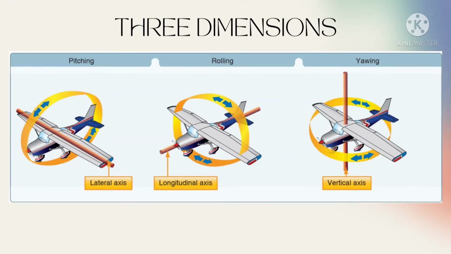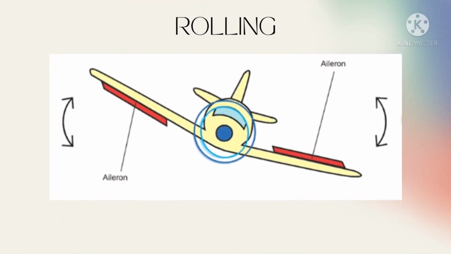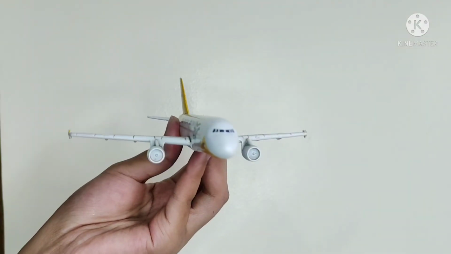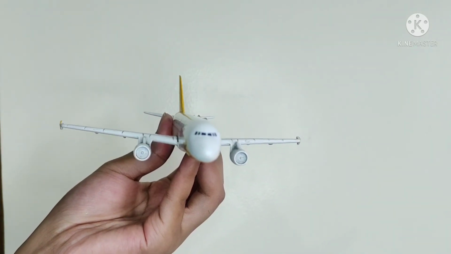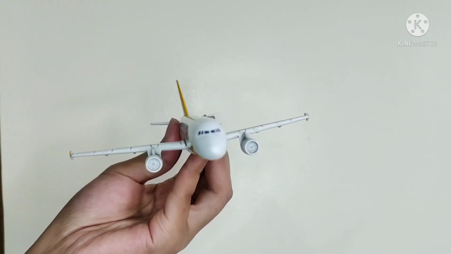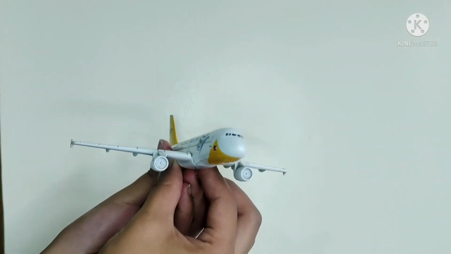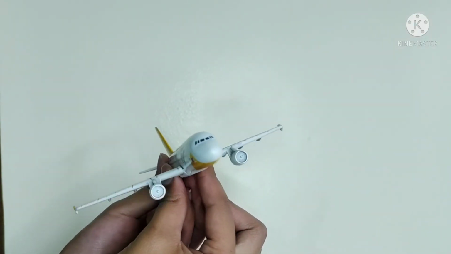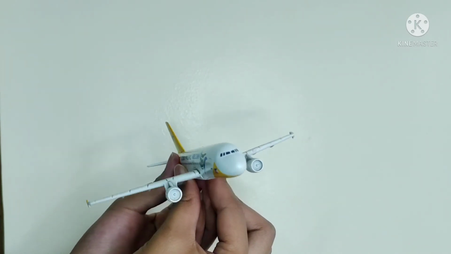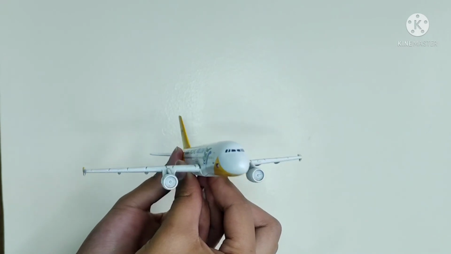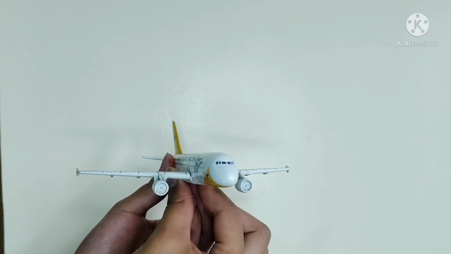For the next one, an aircraft moves in three dimensions. First is rolling. Rotation around the front to back axis is called roll. The ailerons control roll. On the outer rear edge of each wing, the two ailerons move in opposite directions up and down, decreasing lift on one wing while increasing it on the other. This causes the airplane to roll to the left or right. To turn the airplane, the pilot uses the ailerons to tilt the wings in the desired direction.